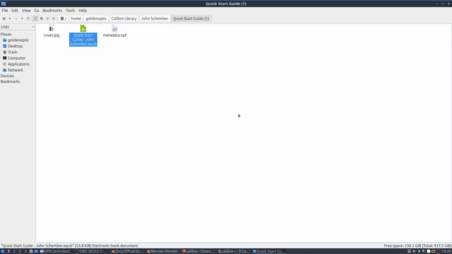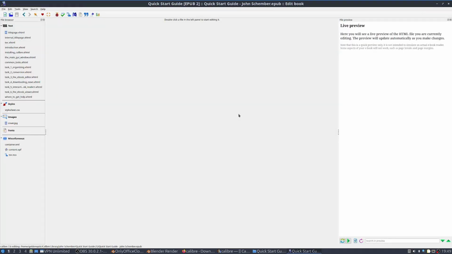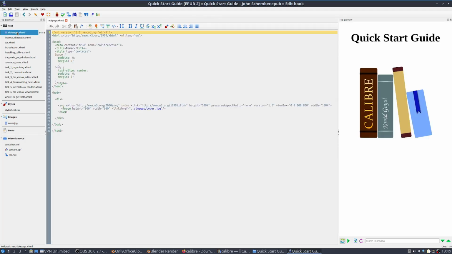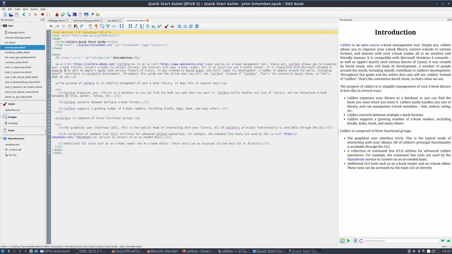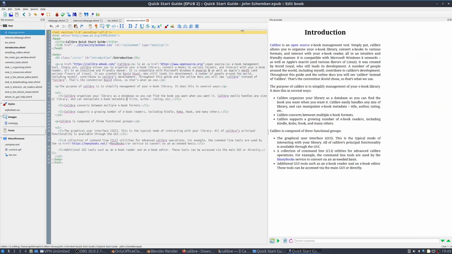So I can open this here. And let's see. Double click a file in the left panel. Okay, so I don't think that's what we wanted to see. Unless, okay, here we go. It's over here. Is what we're looking at. All right. I don't know why it's showing us this though.